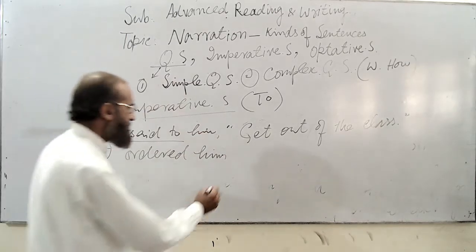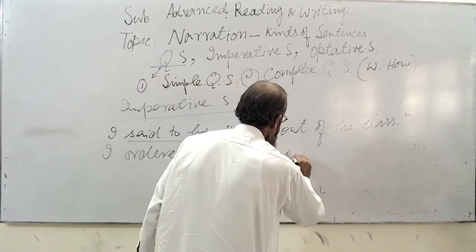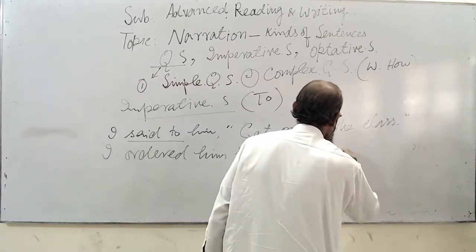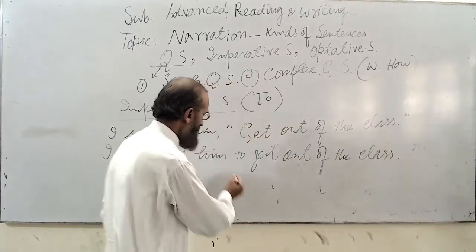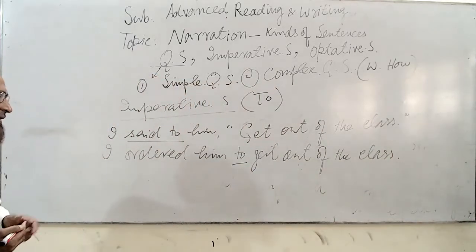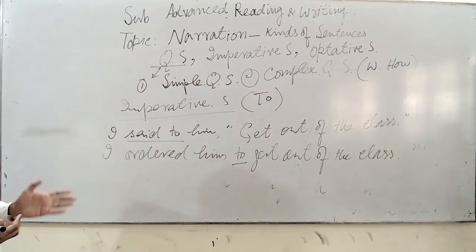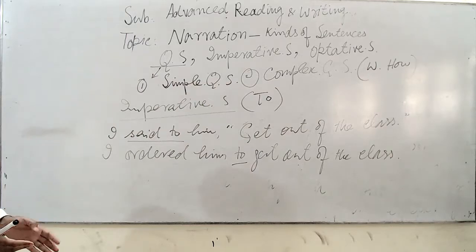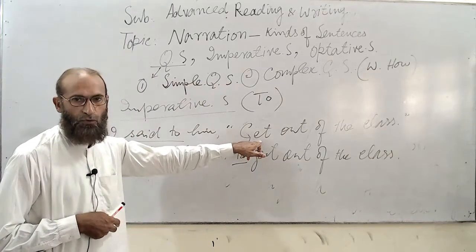I ordered him to get out of the class. So you will have to add only one word here. I ordered him to get out of the class, and the inverted commas are dropped. So this is very simple. Just keep in mind that you will have to add "to" before the first helping verb of that imperative sentence.